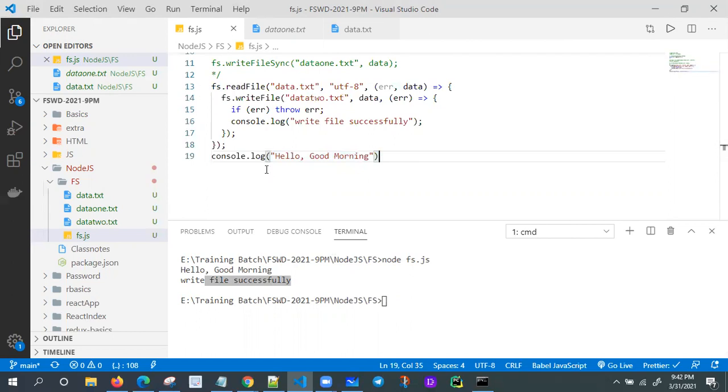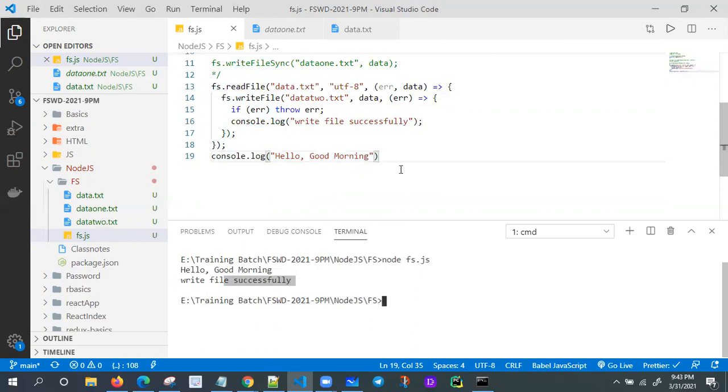But what happened now, while reading and writing, we are passing one argument as a callback, and it is taking the request and updating me. Buddy, I'm doing some process, I'm doing something, and you can process other requests. You don't block any request. You can execute some other user's request also. Simply it executes this first, then it is going to execute the second one. It is executing like this only. Are you getting this one?